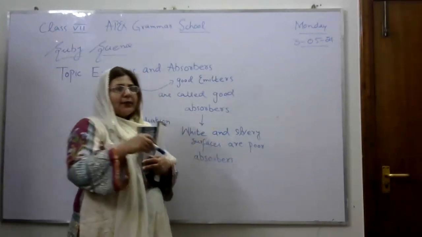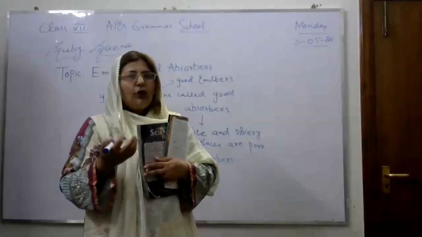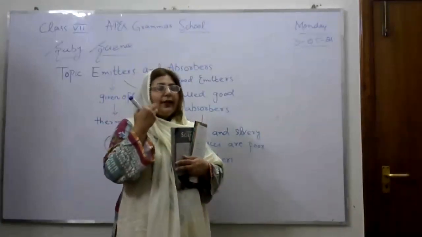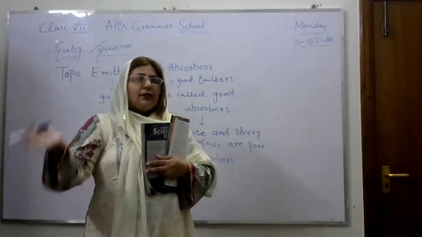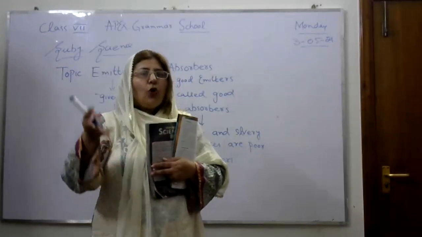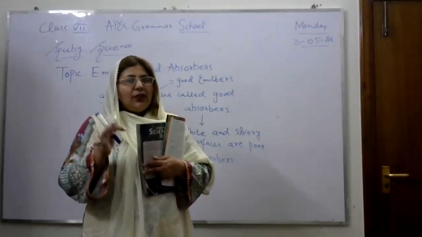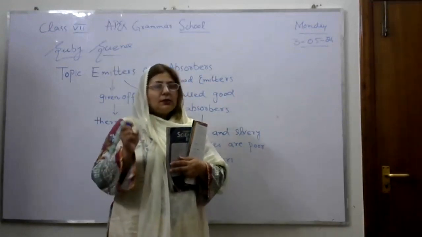But if we compare this white or silvery surface with dark surfaces, for example black, black has no color. So when the sunlight falls on it, all colors will be absorbed by the black color. That's why we should not wear black clothes in the summer season.